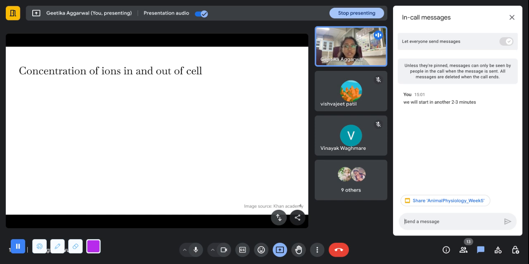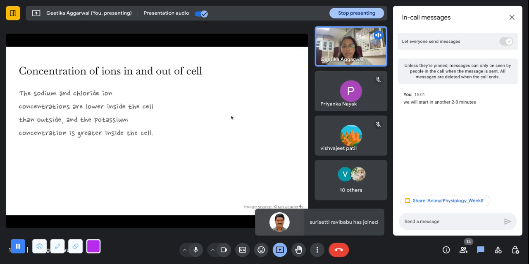Anyone? Is sodium ion more inside the cell or is it more in the extracellular fluid? More in extracellular fluid. Exactly. So that is only what I was asking. So sodium ion is the one that is more in the extracellular fluid and in the cell its concentration is maintained at a low level. And conversely, what about the potassium ion? Is it more inside the cell or is it in a higher concentration? Inside the cell. Yeah. So the potassium ion is at a higher concentration inside the cell.